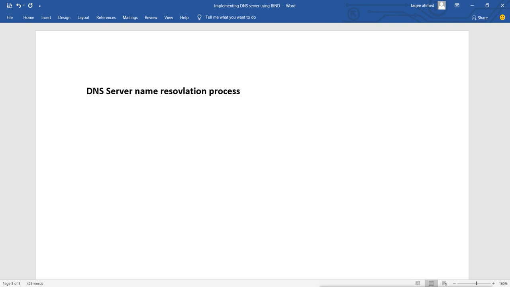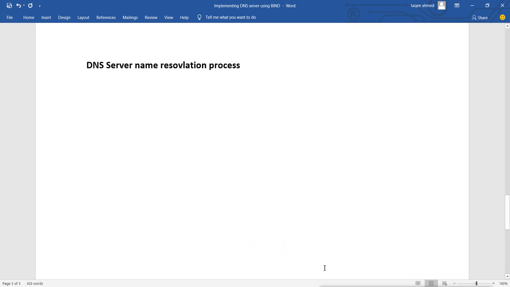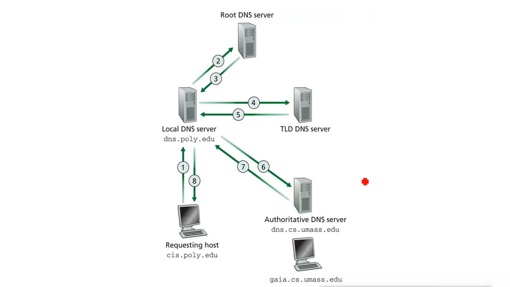How do they process the name resolution? This is the process of resolving a name in DNS and how the DNS server works. I'm giving this example as an internet DNS server. So if you are using name resolution on the internet, how does it work?